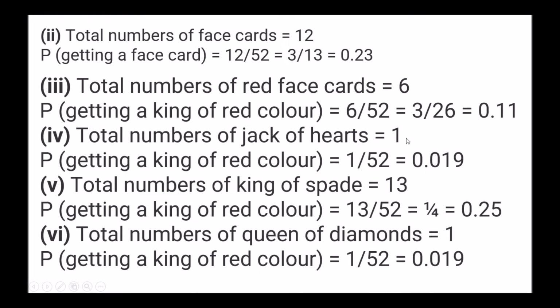Total number of jack of hearts, that is 1. So 1 upon 52, that is 0.019. Total number of king of spade, that is 13. 13 upon 52, 1 upon 4, or we can say 0.25. Total number of queen of diamonds, that is 1. So 1 upon 52, that is 0.019.